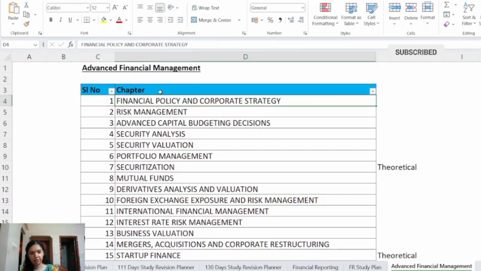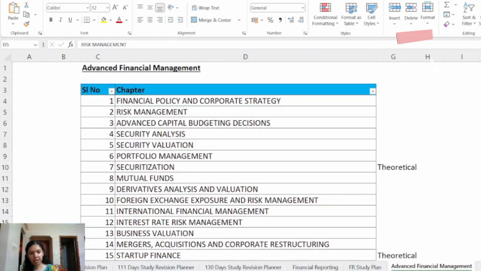So first we have chapter number 1, Financial Policy and Corporate Strategy. This is a highly theory based chapter, but it also includes a few numerical topics like sustainable growth rate. So make sure you focus both on the conceptual part, that is the theory part, and the calculation part, that is the practical part of the chapter.